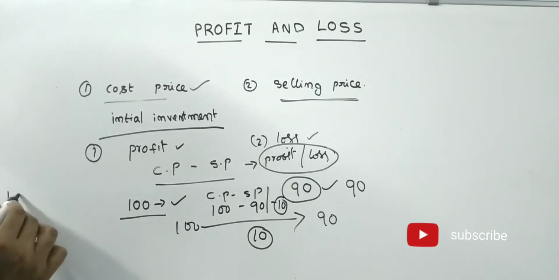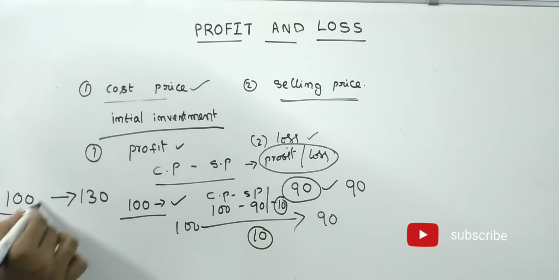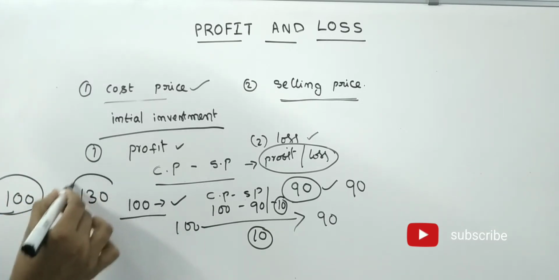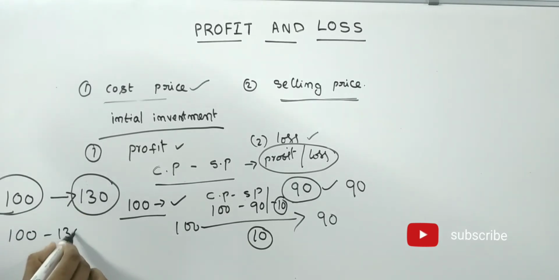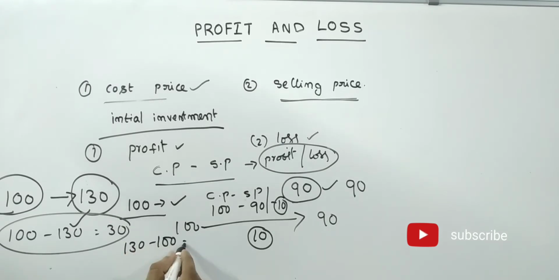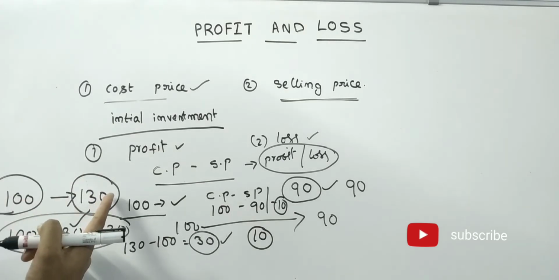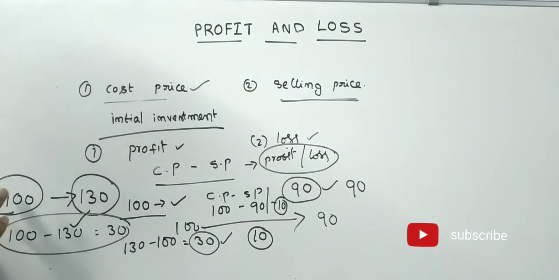If I purchased for 100 rupees and sold it for 130 rupees, my initial investment is 100, and on that investment I got 130. Here 130 is bigger than 100, so selling price minus cost price is equal to 30. The 30 is the profit. That means I got 30 rupees profit over the 100 rupee investment.